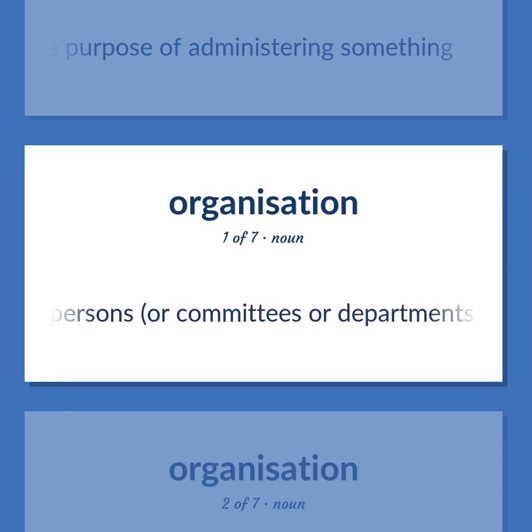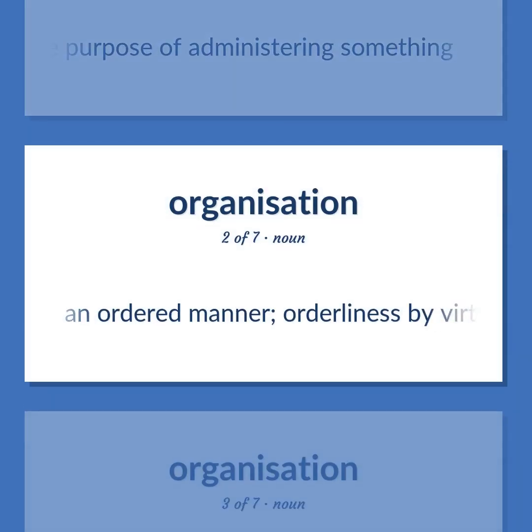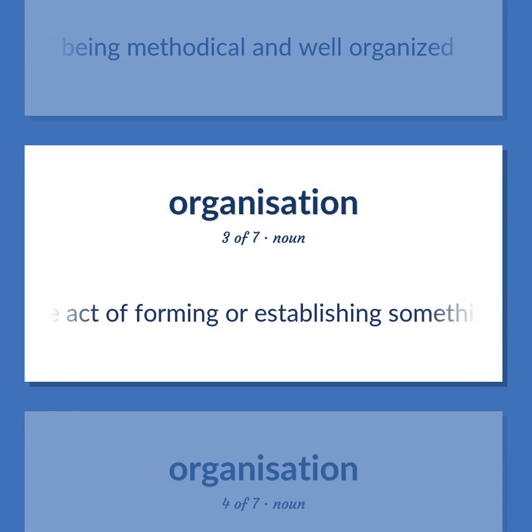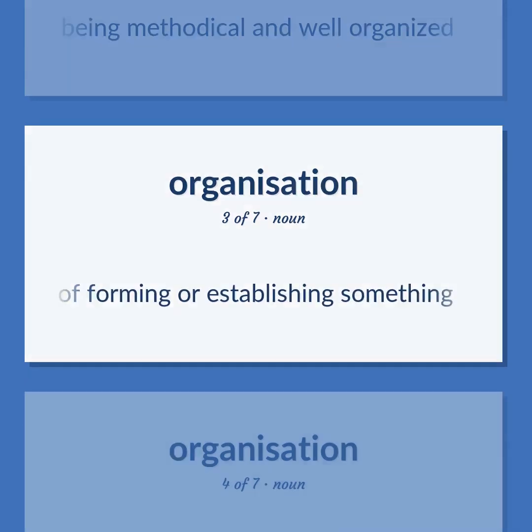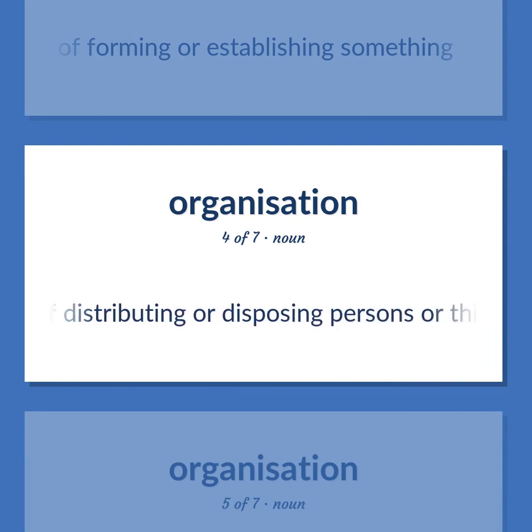An ordered manner, orderliness by virtue of being methodical and well organized. The act of forming or establishing something. The activity or result of distributing or disposing persons or things properly or methodically.